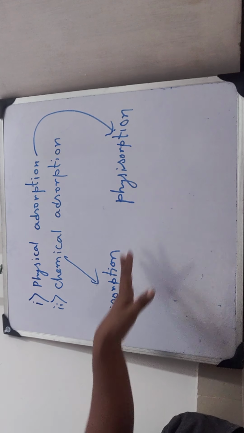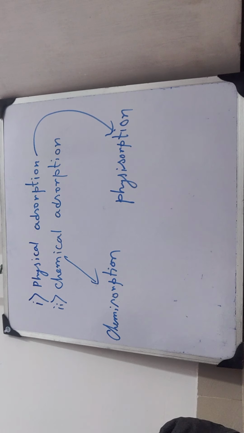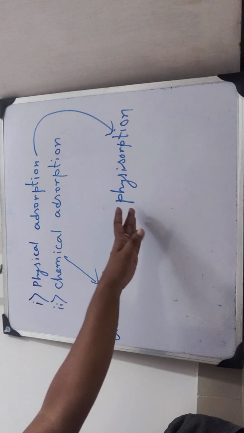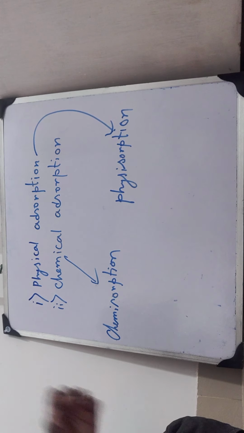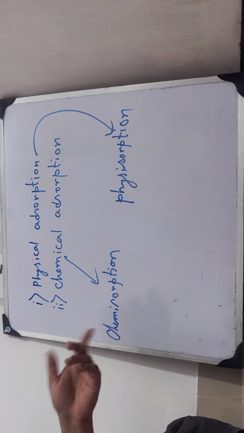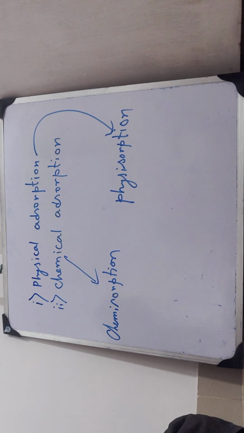What is the basic difference between physisorption and chemisorption? Easy. Physical means only a physical change will be there, and chemical adsorption must involve a chemical reaction.